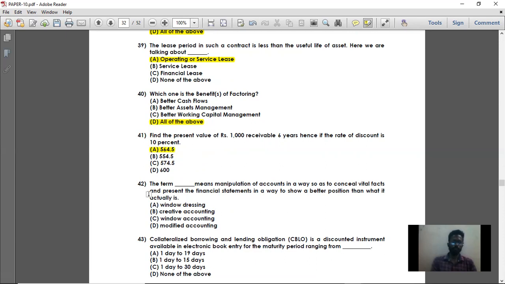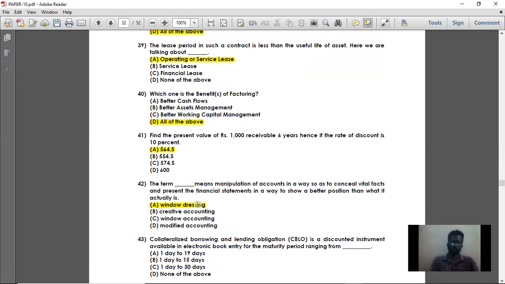Next, moving on to question number 42. The term dash means manipulation of accounts in a way so as to conceal the vital facts and present the financial statements in a way to show a better position than what it actually is. So if you are hiding facts and manipulating the accounts in your financial statement, it is called window dressing. In simple words, window dressing is manipulating your accounts and financial statements and concealing important facts in order to show the financial statements in a better position.